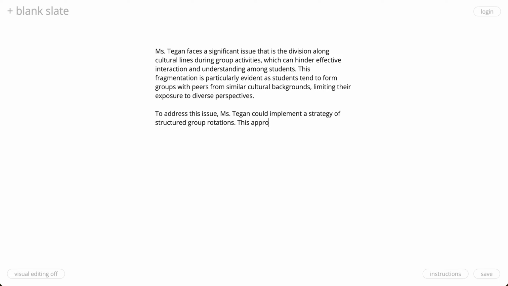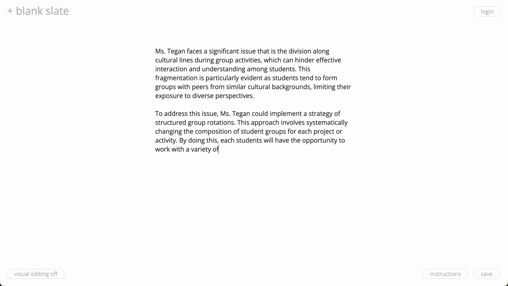And then let's describe why this would be effective. So this approach involves systematically changing the composition of student groups for each project or activity, kind of like whatever they're working on. Okay, and then, furthermore, by doing this, each student will have the opportunity to work with a variety of classmates. I could probably build on that a little bit.